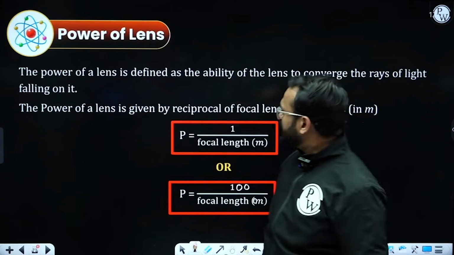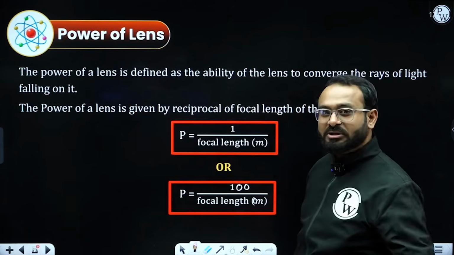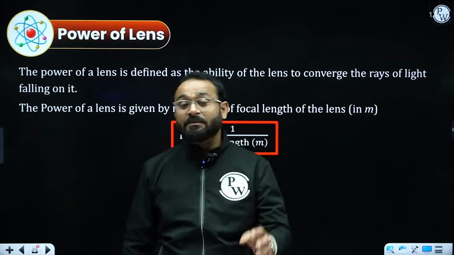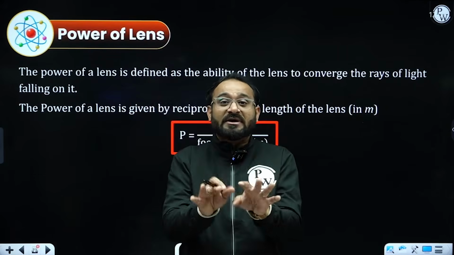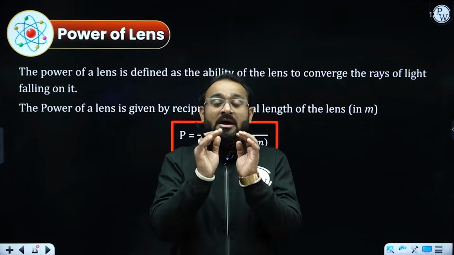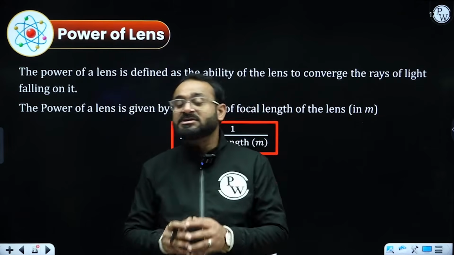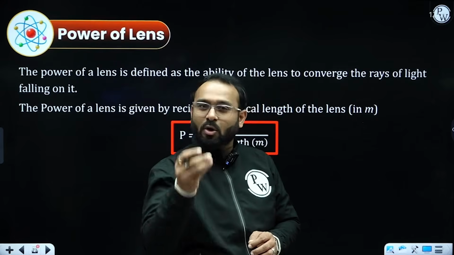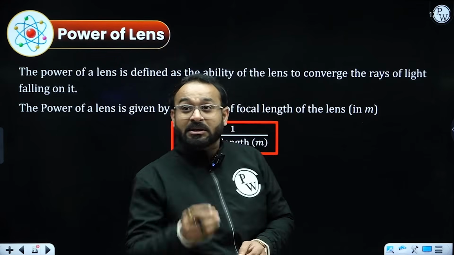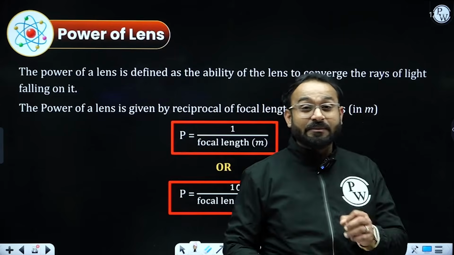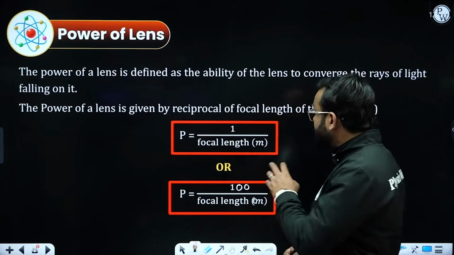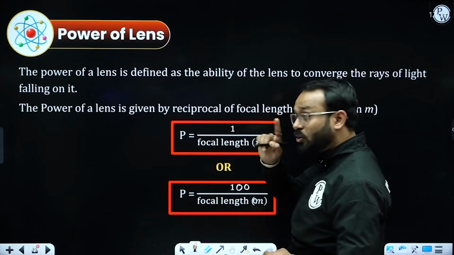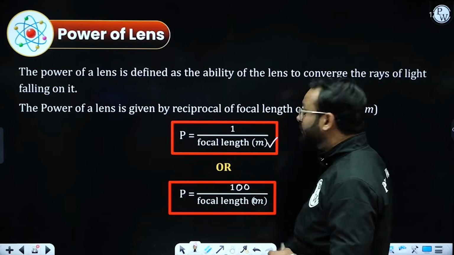What else? Let's talk about the last concept of this chapter, that is the power of the lens. The power of the lens is defined as the ability of the lens to converge or diverge light rays, how much it can converge the light ray or diverge it. In a one liner, or objective type, the power of a lens is nothing but the reciprocal of the focal length, P equals 1 by f, but you need to keep one thing in mind, the focal length has to be in meters.